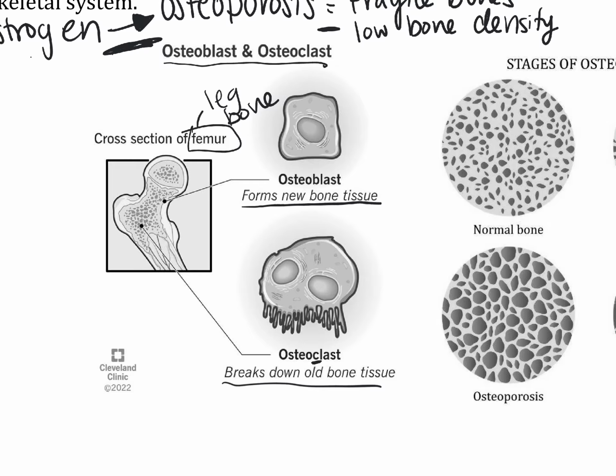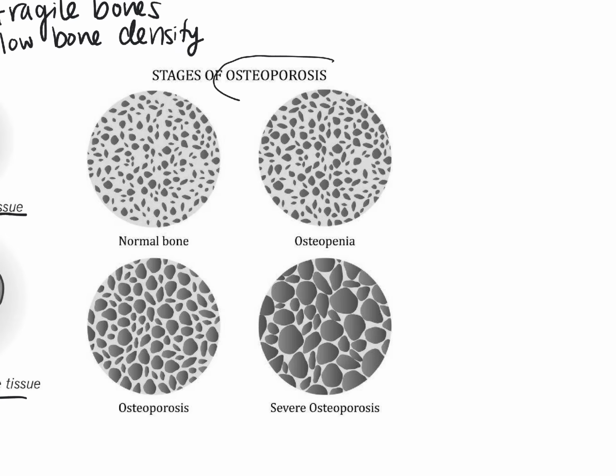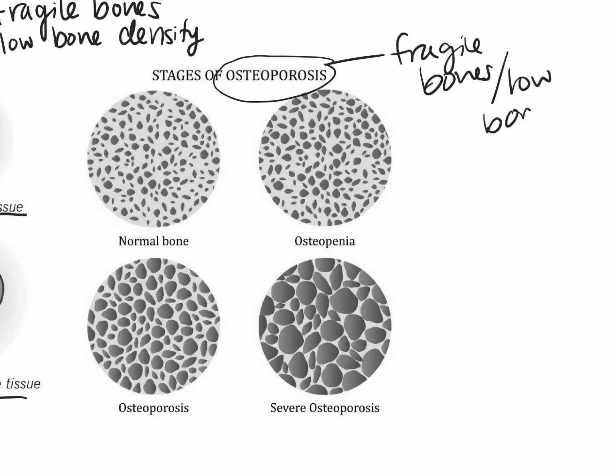We already know this. This is kind of just reinforcing what the reading told us. And then over here, it's telling us stages of osteoporosis, which I'm going to remind us means fragile bones, low bone density.